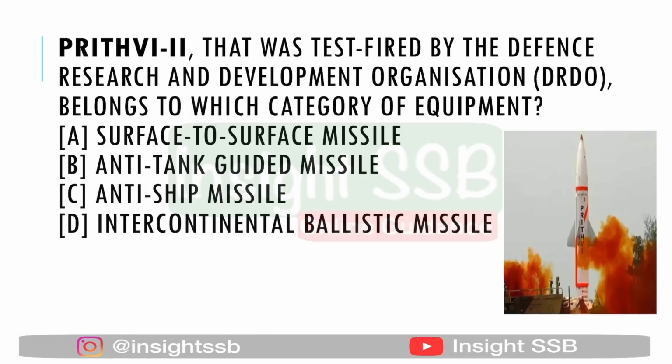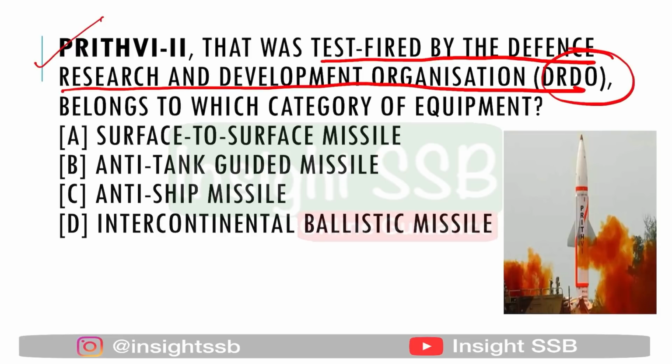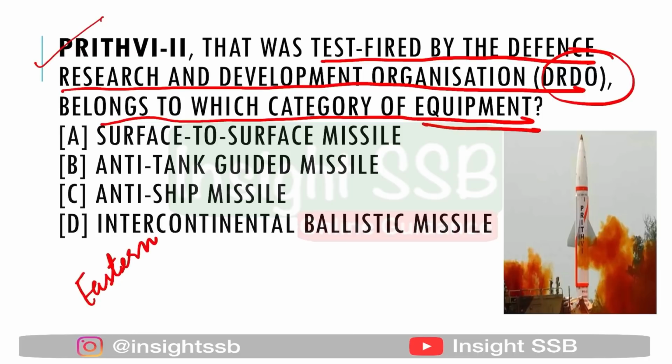The next question is Prithvi 2 that was test fired by Defense Research and Development Organization, which is also known as DRDO, belongs to which category of equipment? So when we talk about Prithvi 2, it has been test fired from the eastern coast of Odisha, that is Balasore. Okay, please remember the place also.